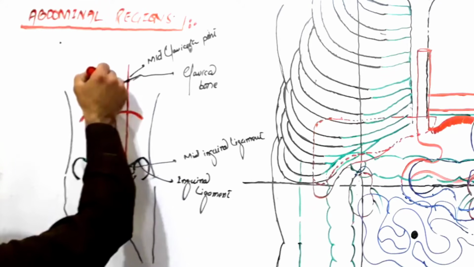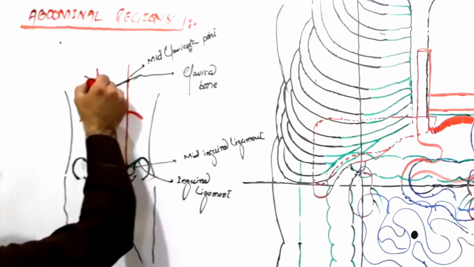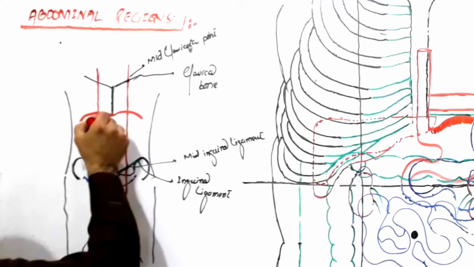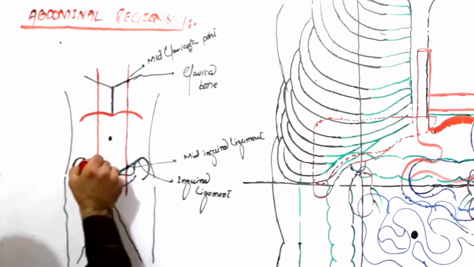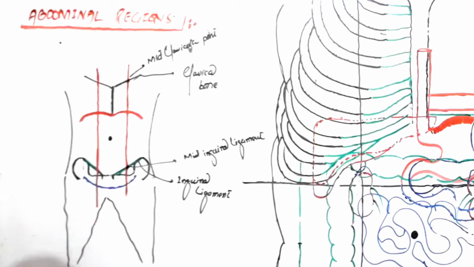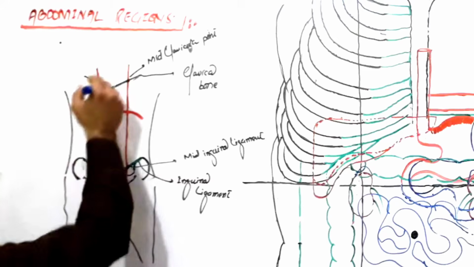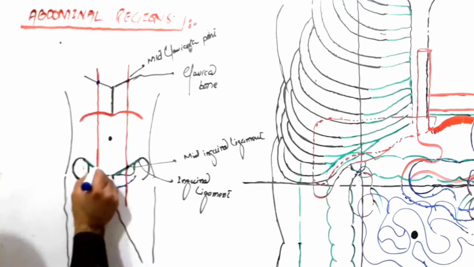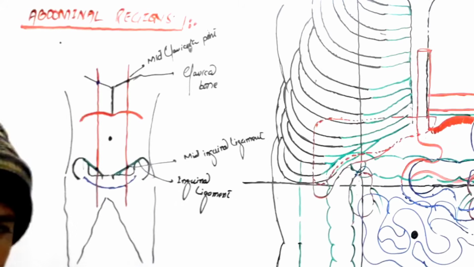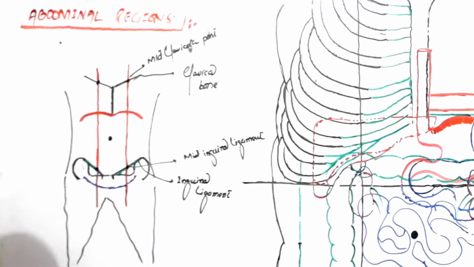So here is the mid clavicular point, and we are going down like this up to the mid inguinal point. So this is our second vertical line, right? Again this is our mid clavicular point, and this is our mid inguinal point. Done. Then the 2 vertical lines.